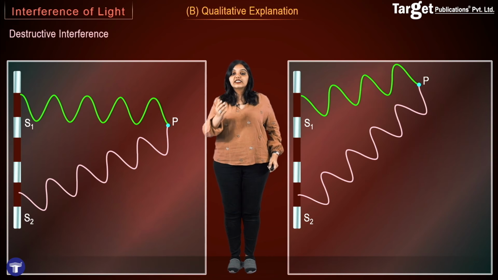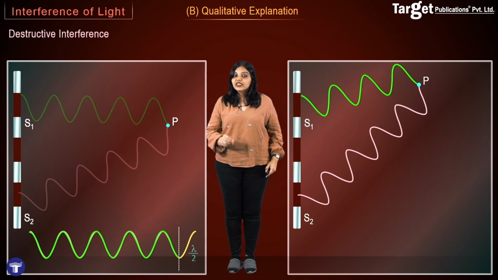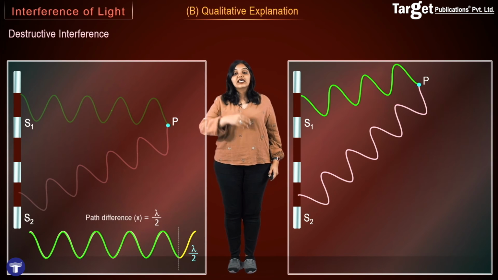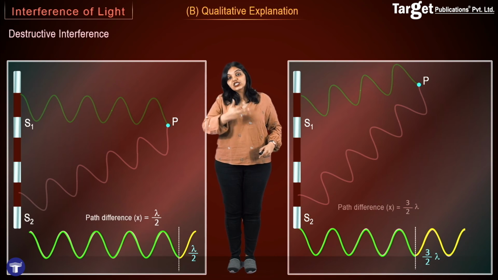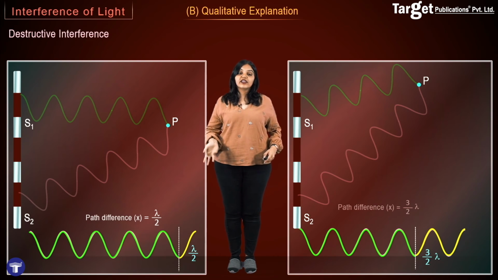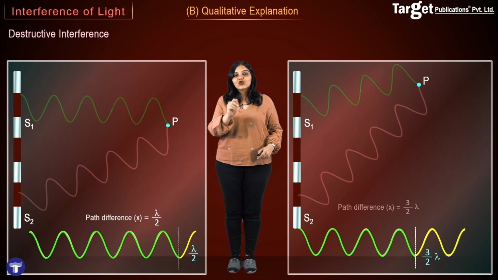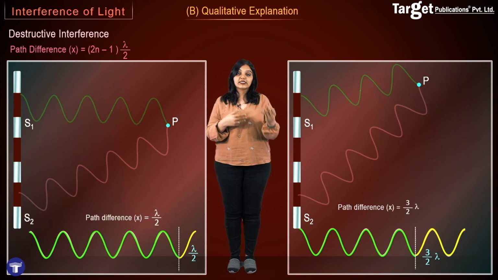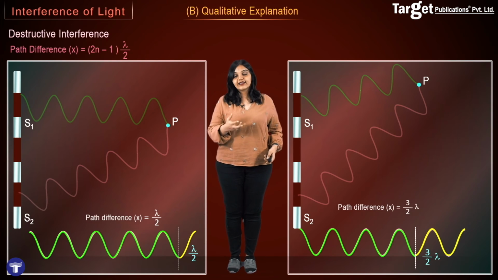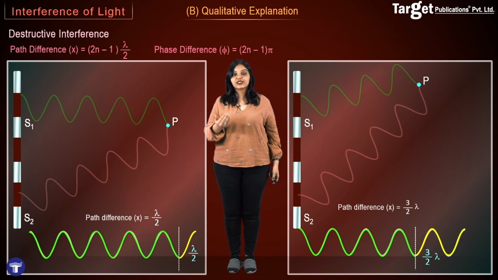Very clearly, if I align them and check the path difference, I see that in the first case the path difference is lambda by 2, and in the second case it is 3 lambda by 2. In general, for destructive interference the path difference should be an odd multiple of lambda by 2, so the general formula is path difference equal to 2n minus 1 into lambda by 2. To find the phase difference I simply multiply that by 2 pi by lambda, and I get that the phase difference should be 2n minus 1 into pi, an odd multiple of pi, in order to get destructive interference.